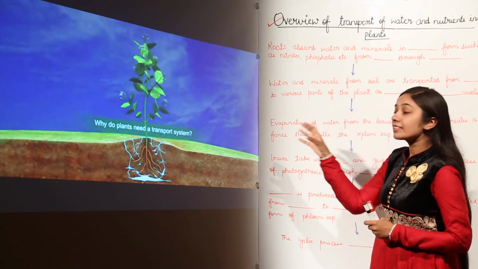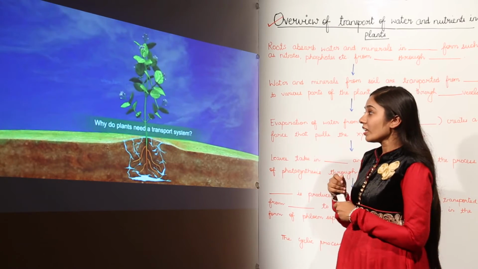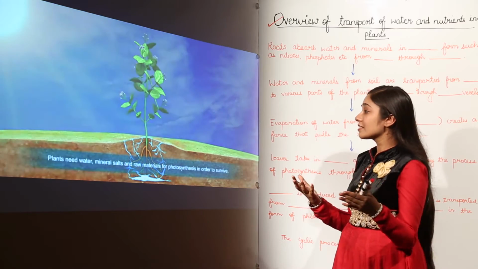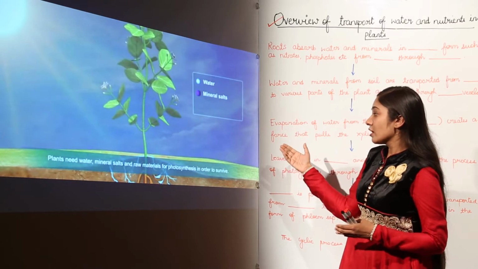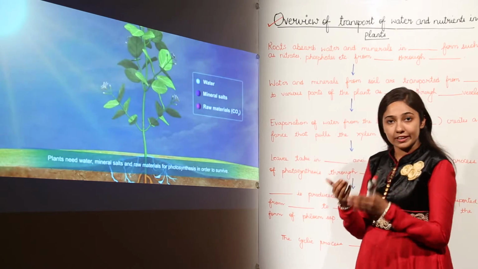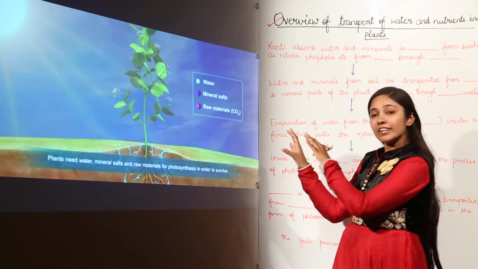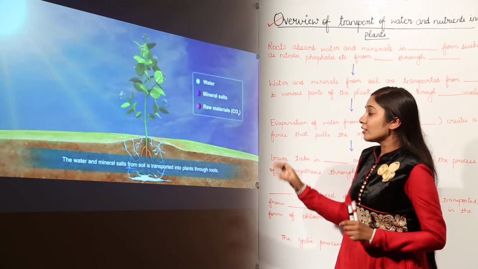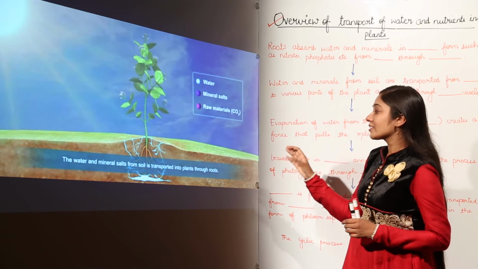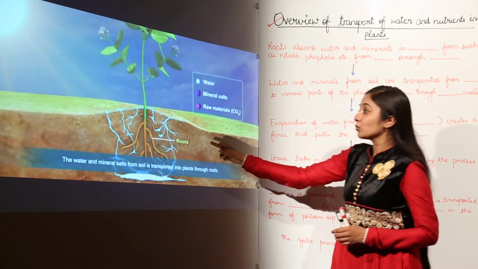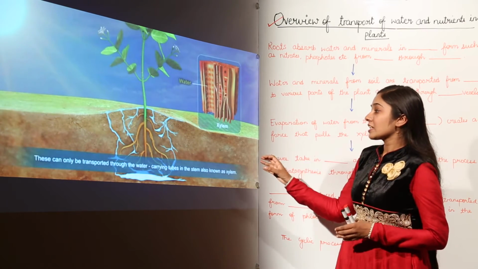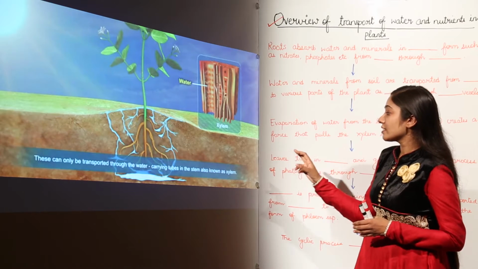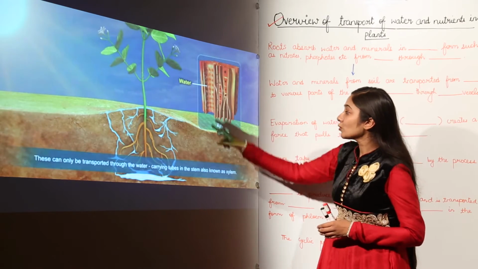So why do plants need a transport system? Plants need water, minerals, salts and raw materials for photosynthesis in order to survive, and you already know this quite well. The water and mineral salts from soil are transported into plants through the roots of the plant. And these can only be transported through the water carrying tissues in the stem, which are known as xylem.